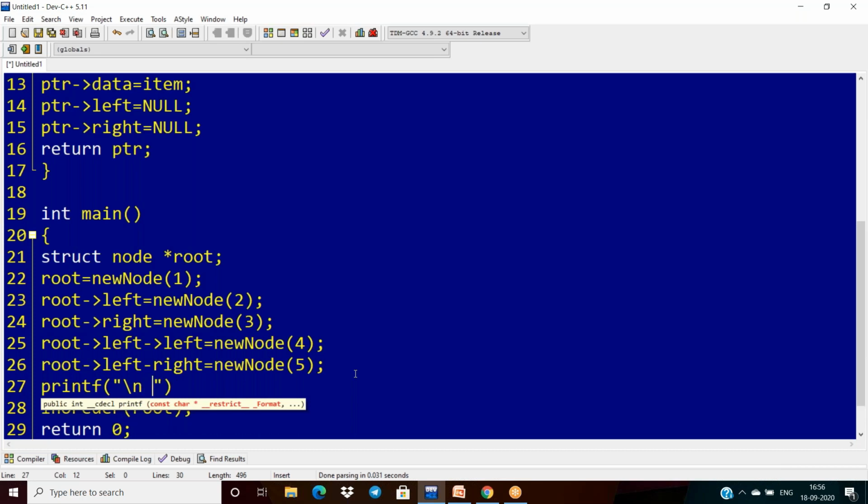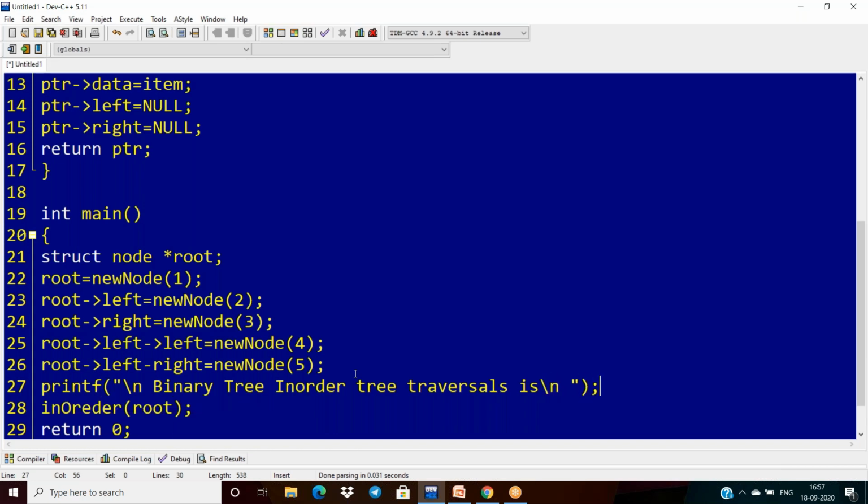So that is why the binary tree in order, some tree traversals is this.